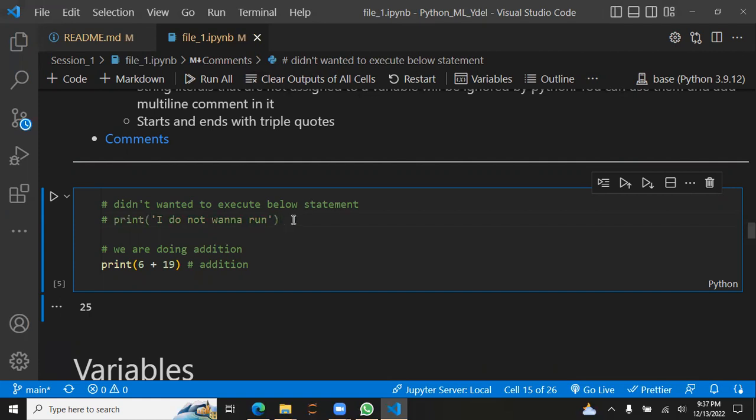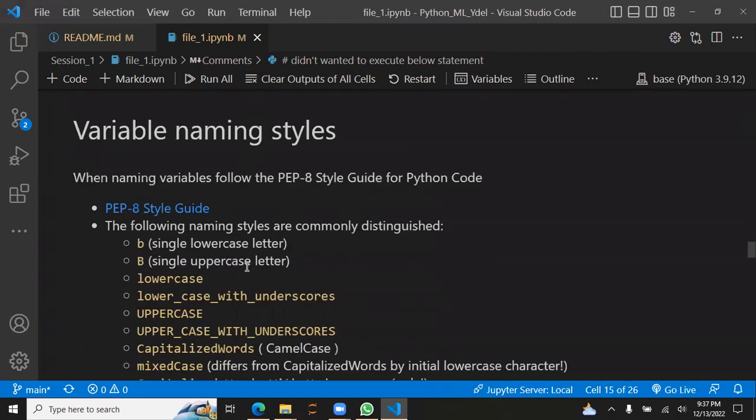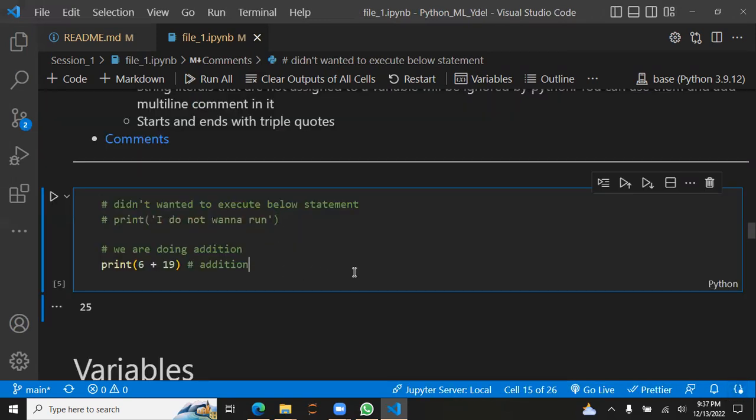The Python interpreter just ignores this line. So there are two ways we can use this. One, we could document or explain our code. Second, we could comment out our code. If we don't want to execute anything, we just comment that out, and Python will ignore that.